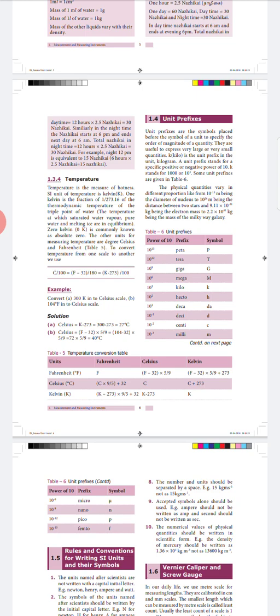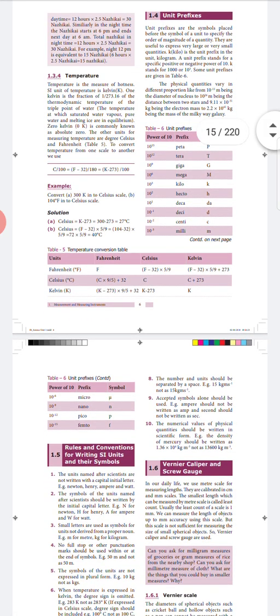Next one, unit prefix. This unit prefix helps us to arrange the quantities. We have table 6 which explains the order. Peta is 10 to the power of 15, tera is 10 to the power of 12, giga is 10 to the power of 9, mega is 10 to the power of 6, kilo is 10 to the power of 3. Like that it will go down.